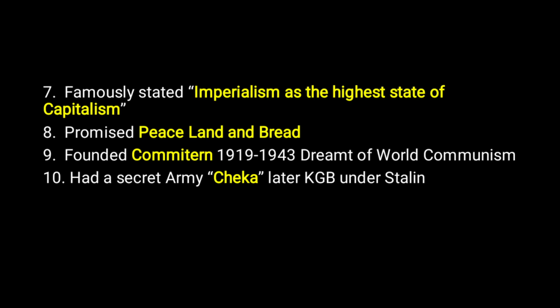And he founded the Comintern in 1919. Comintern means his dream of world communism, meaning he saw a dream that one day the whole world would be under a communist regime and communism would spread all over the world. And he had a secret army, the Cheka, that later became the KGB in 1954 under Stalin.